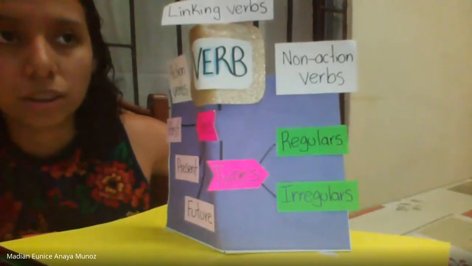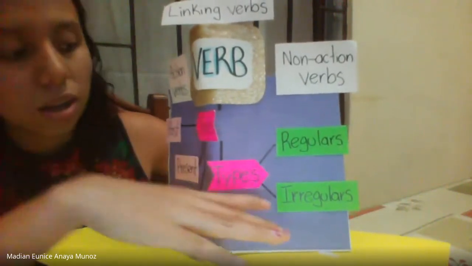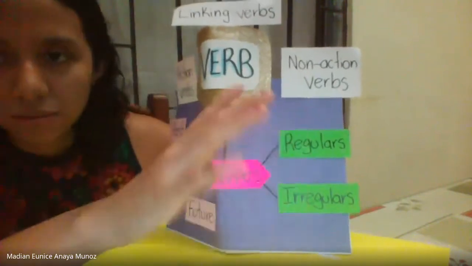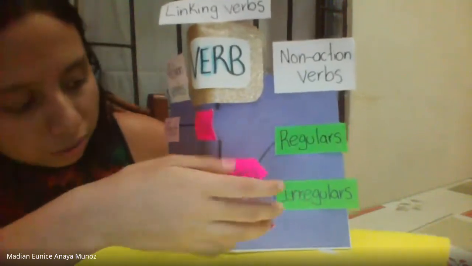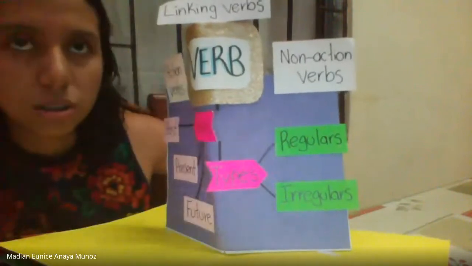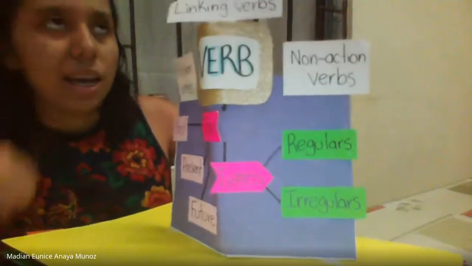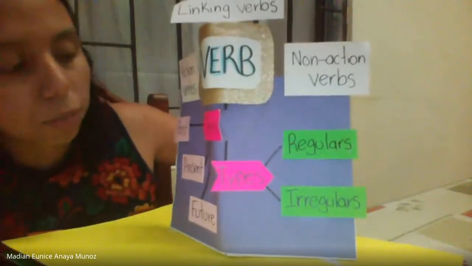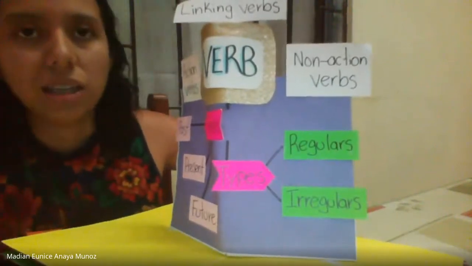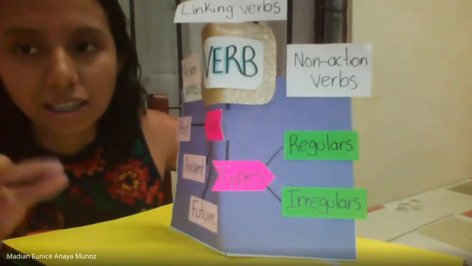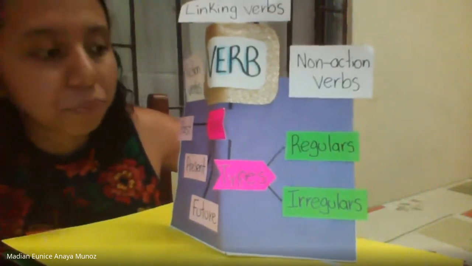For example, the verb go changes in the past tense to went. It's very different from the regular verb wash. In past tense, it's washed. You can only add ed to the end of the verb.